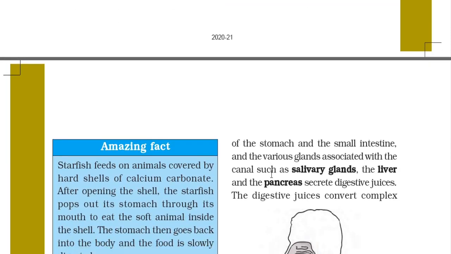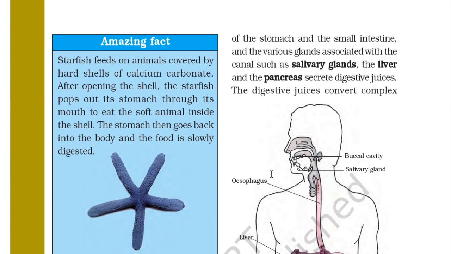Amazing fact: starfish feed on animals covered by hard shells of calcium carbonate. After opening the shell, the starfish pops out its stomach through its mouth to eat the soft animal inside the shell. The stomach then goes back into the body, and the food is slowly digested.